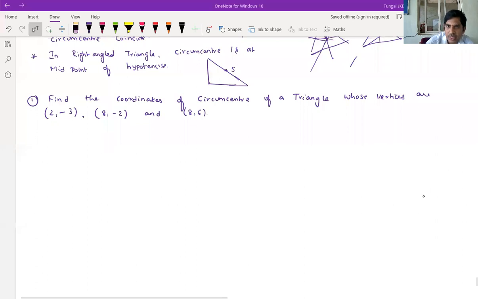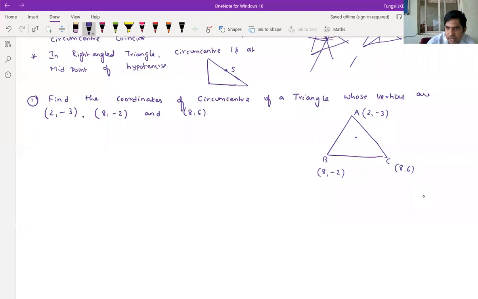How to find circumcenter? Observe. In the triangle, the vertices are given. Let us take A as (2, -3), B as (8, -2), C as (8, 6). What we have to find is the circumcenter.